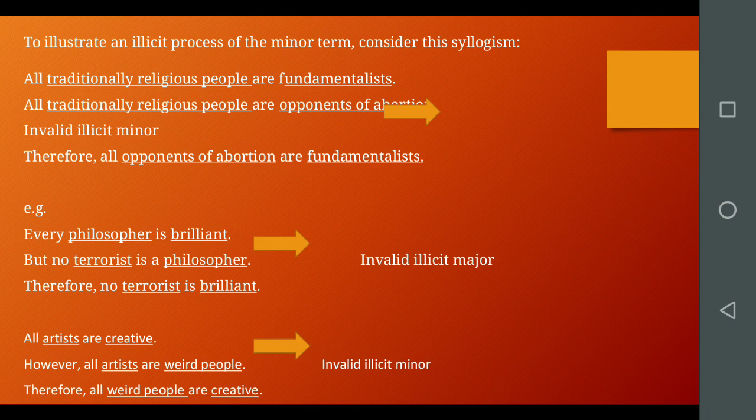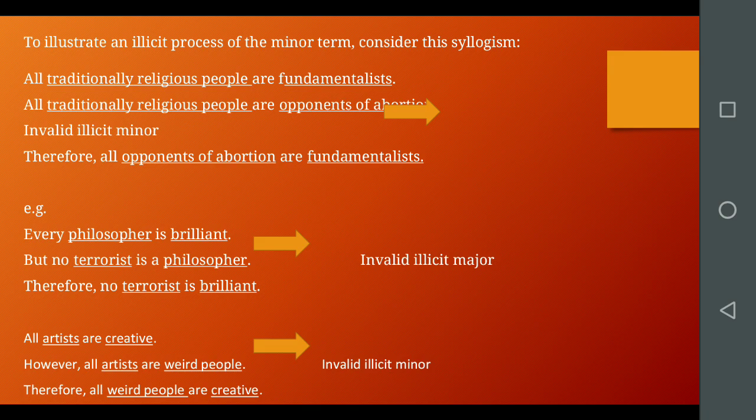Again, we sense quickly that something is wrong with this argument, and what is wrong is this: the conclusion makes an assertion about all opponents of abortion, but the premises make no such assertion. They say nothing about all abortion opponents, so the conclusion here goes illicitly beyond what the premises warrant. In this case, opponent of abortion is the minor term, so the fallacy is that of an illicit minor.